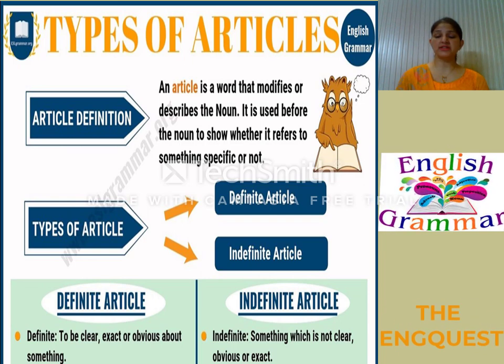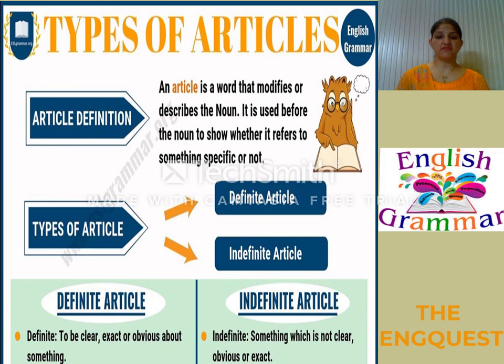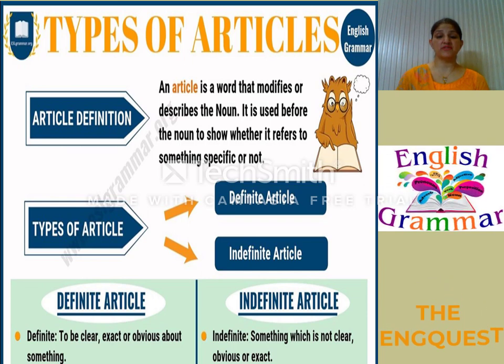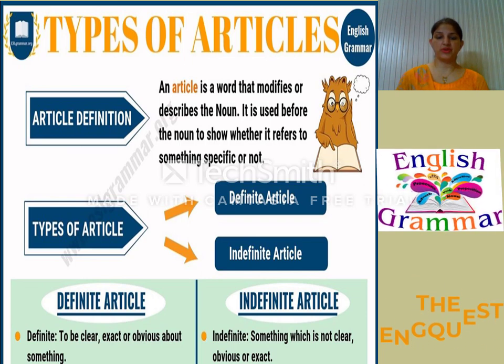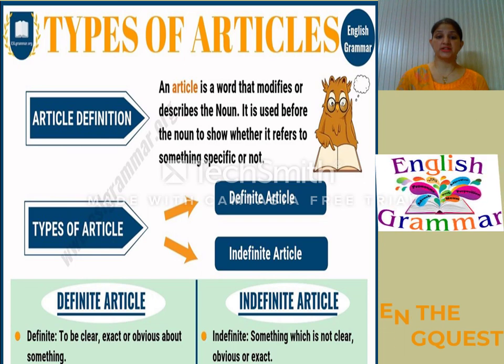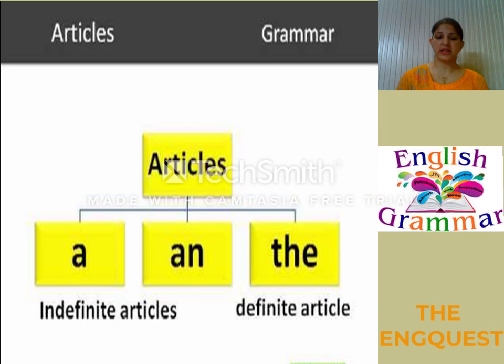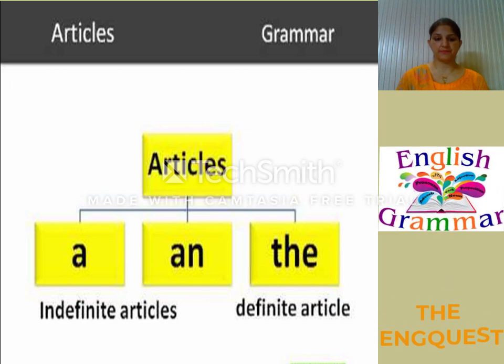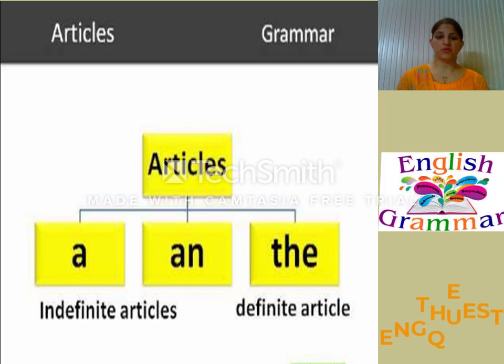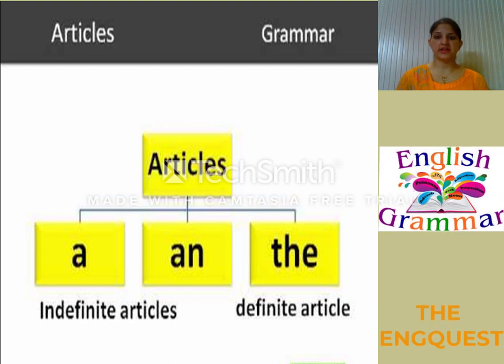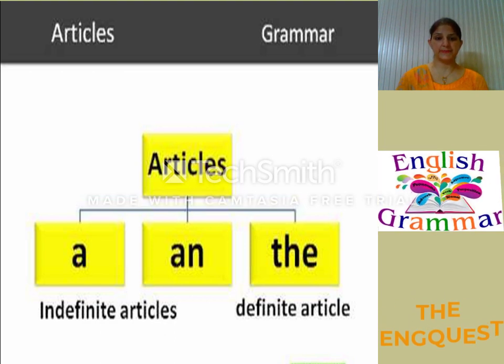So as the word is telling you, indefinite where we are not definite, and definite where we are particular. So that means there are two types of articles, indefinite and definite. In indefinite articles we have a and an, whereas in the definite article we have only the.